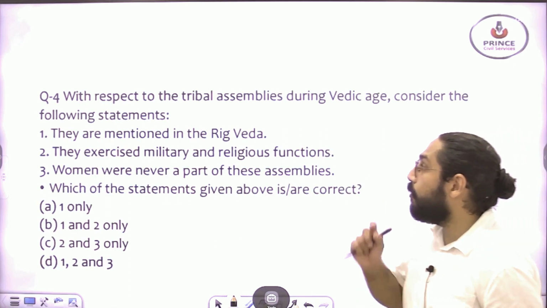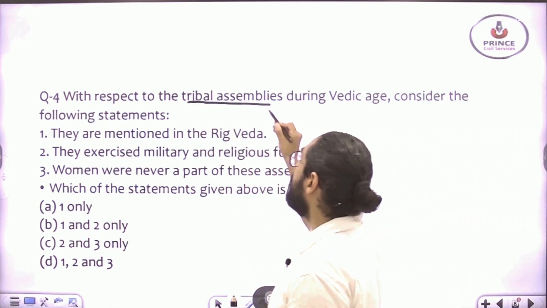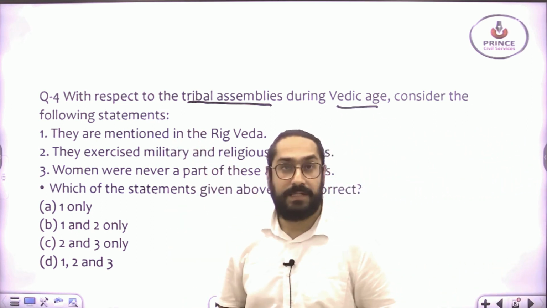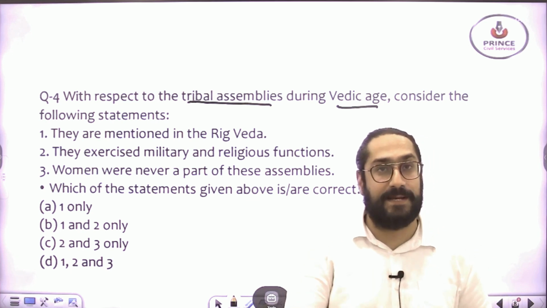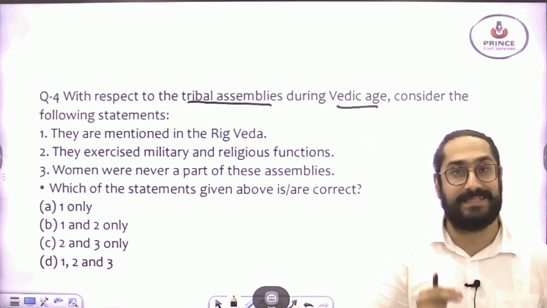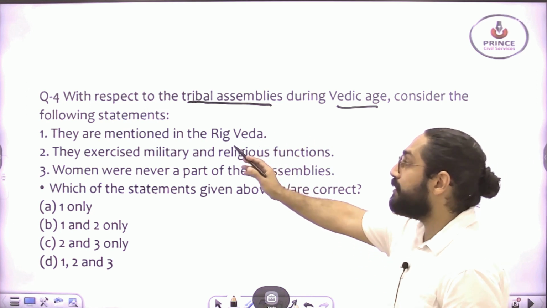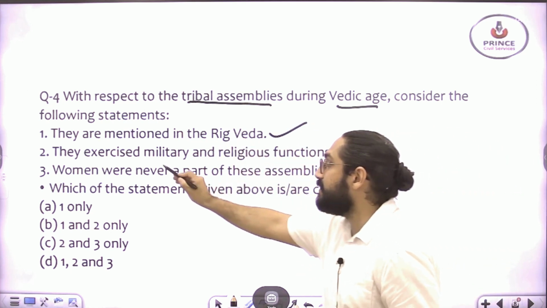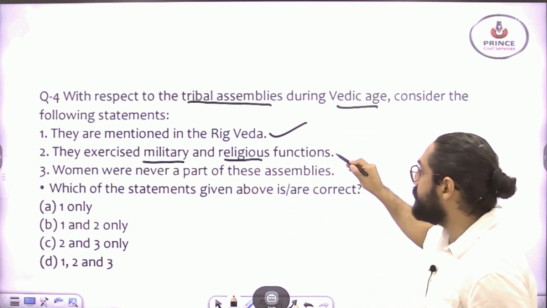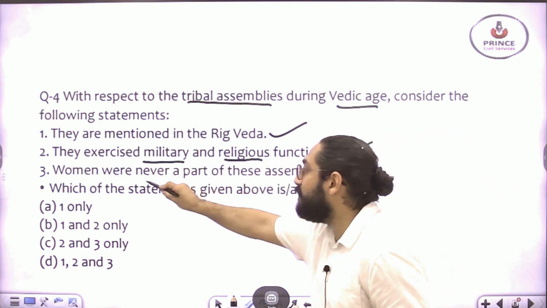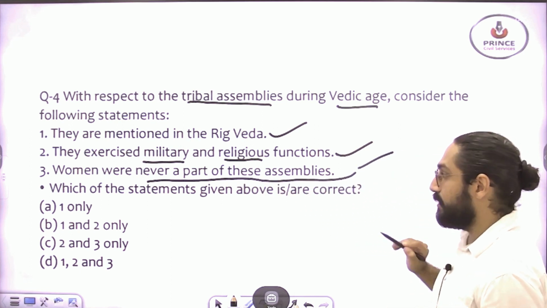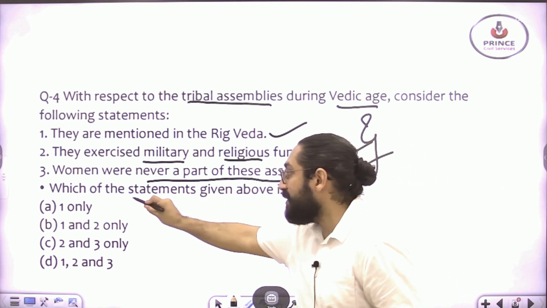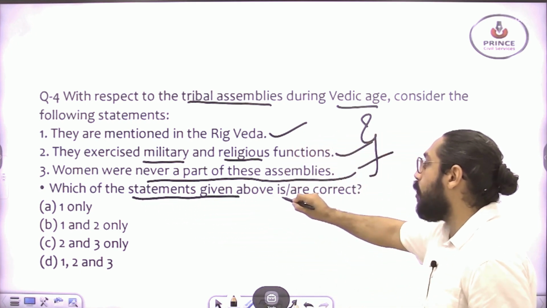Question number 4. With respect to tribal assemblies during the Vedic age, consider the following statements. So there were various types of assemblies. The question is regarding the tribal assemblies. Statement number 1, they are mentioned in the Rig Veda. Statement 2, they exercised military and religious functions. Statement 3, women were never a part of these assemblies. So these are your 3 statements, and the question is, which of the above statements is or are correct?